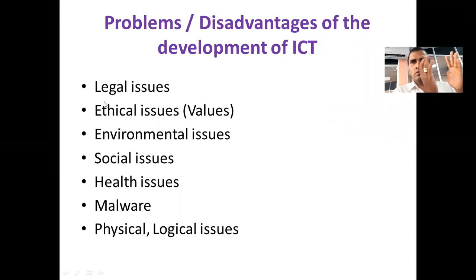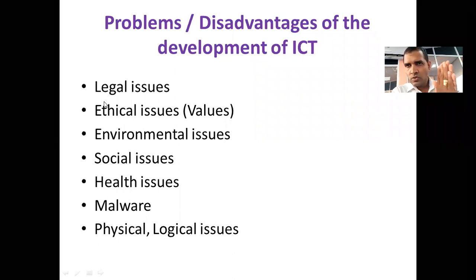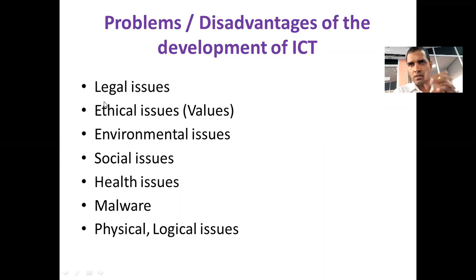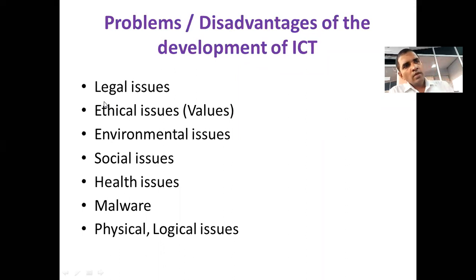Okay, so the development of ICT gives us so many issues. We take those issues as categories, by the nature of the issue. We categorize them: legal issues, ethical issues, environmental issues, social issues, health, malware, and finally physical and logical. Okay, take the legal issue first.